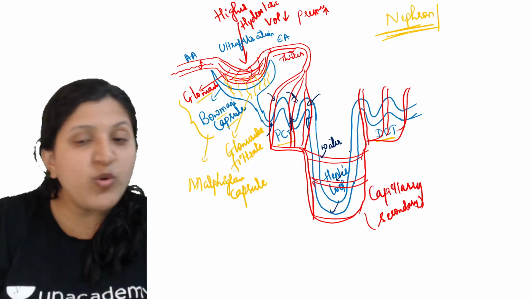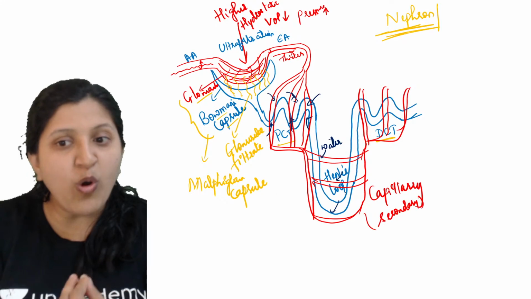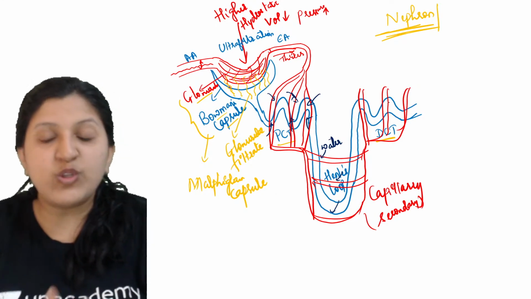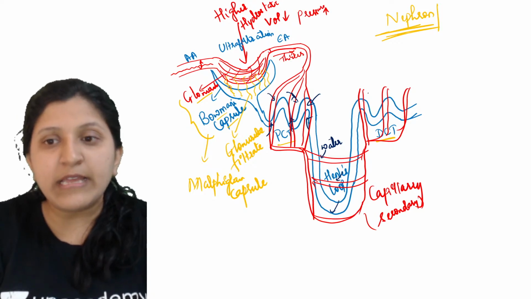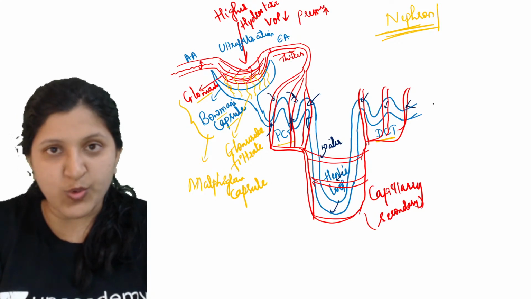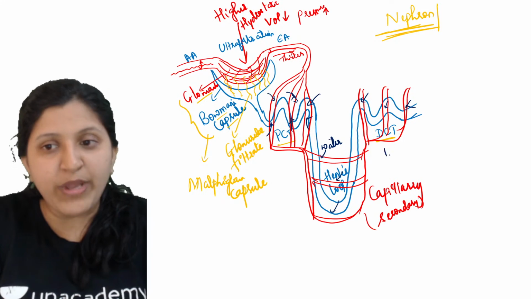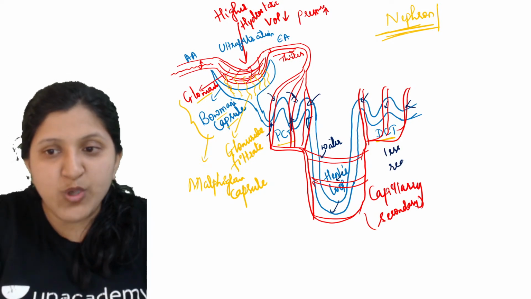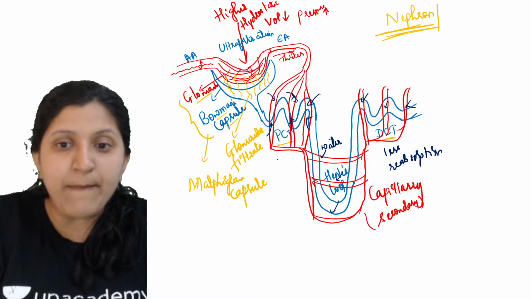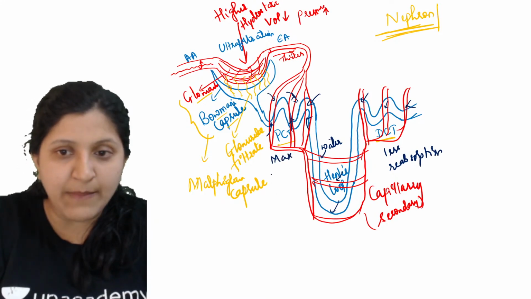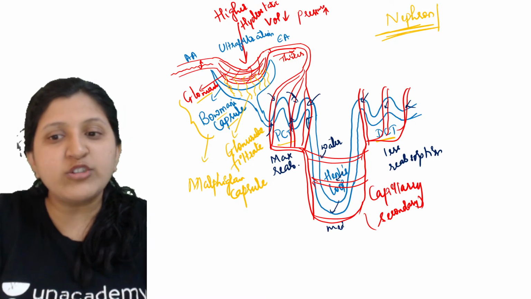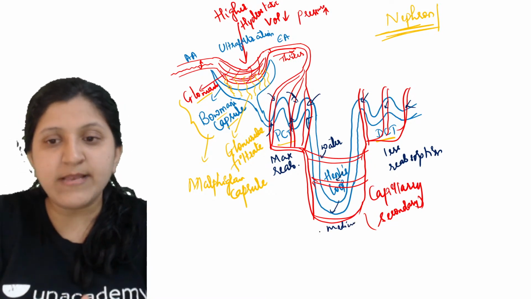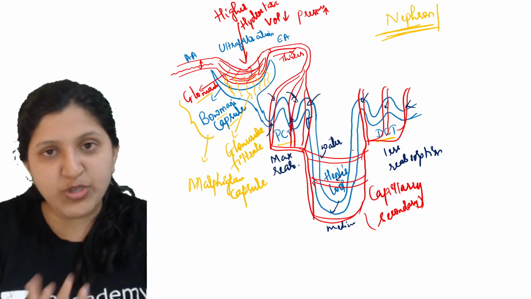Minimum reabsorption will occur in the Henle's loop, and some reabsorption in the DCT also. It is very less over here, and here it is the maximum. Here it is medium, not so much, not so less.